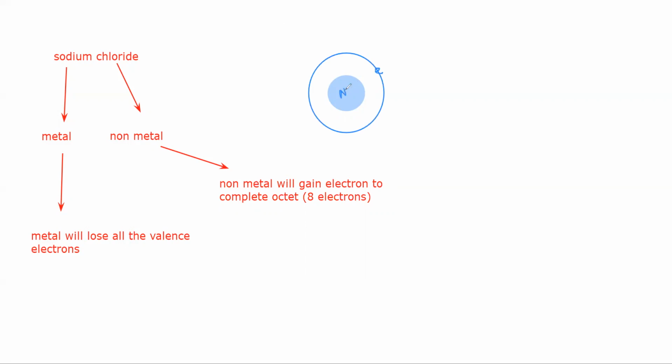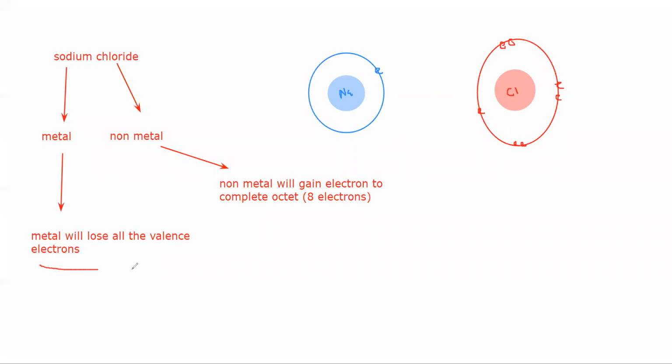This is sodium, Na. Chlorine belongs to group 7. So how many electrons will be there in the last shell of chlorine? It will have 7 electrons. So sodium has 1 electron, chlorine has 7 electrons.